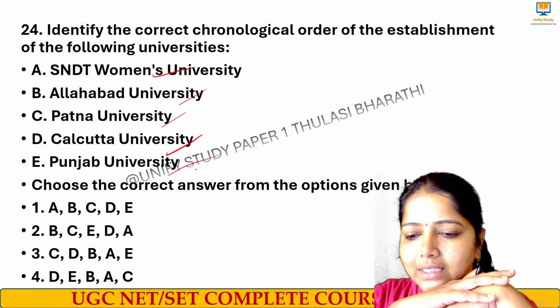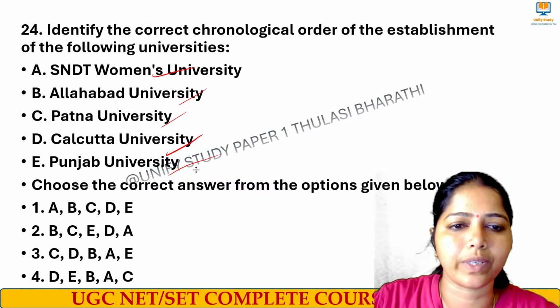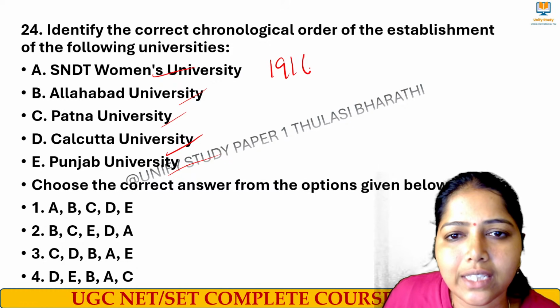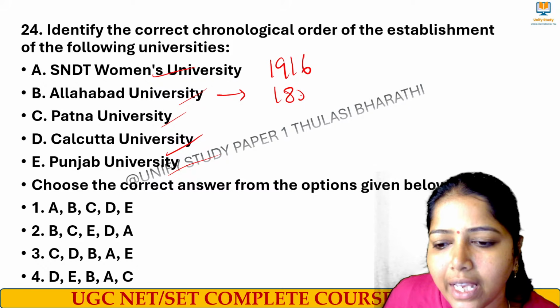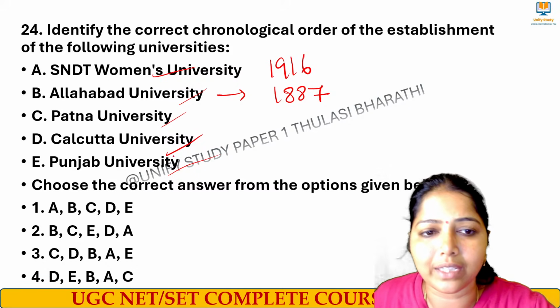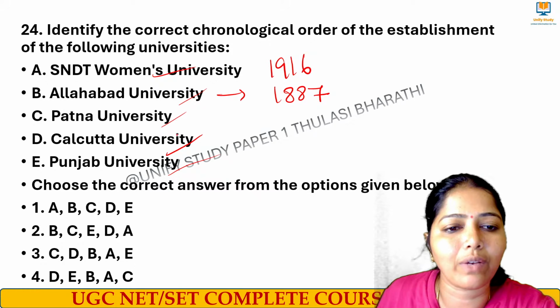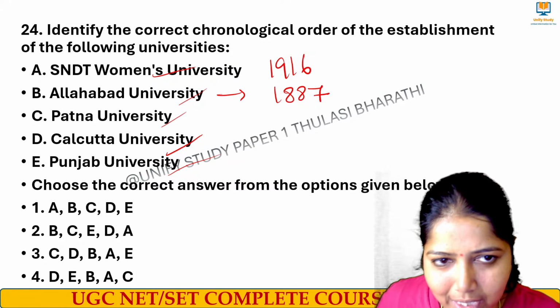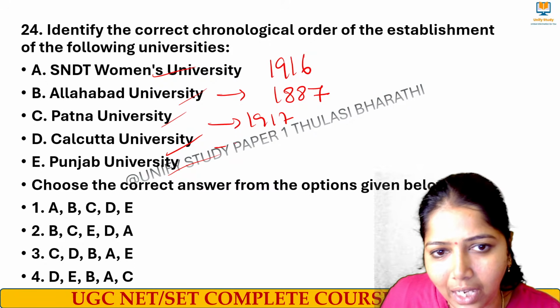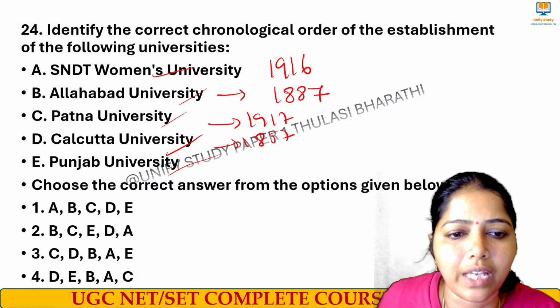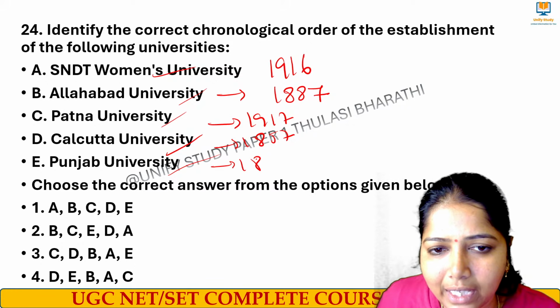Yes, great. Quick. The right answer for this question is what? First, try to recall the years. It is 1916. Allahabad University, 1887. And then Patna, come on, quick. You have to recall the years so that we can understand it better. Patna University during 1917. We discussed, right? Calcutta University, 1857. And then we had Punjab University during the year 1882.